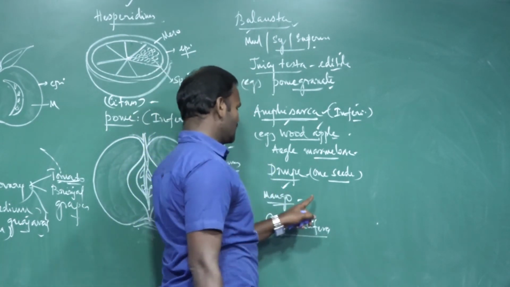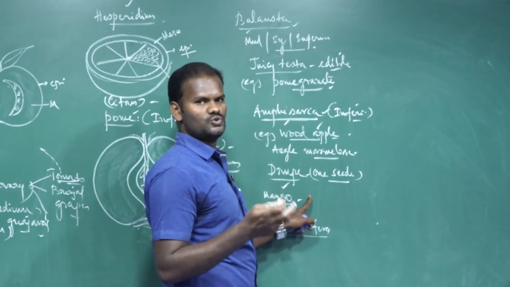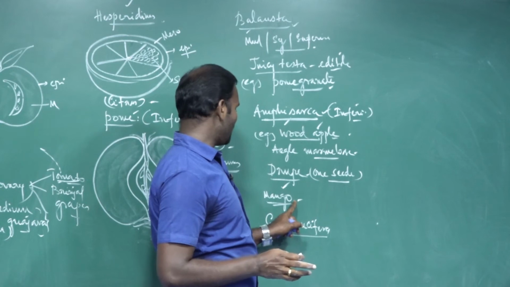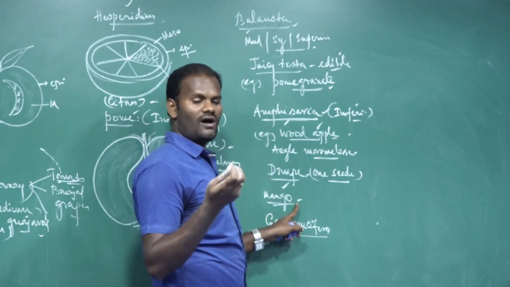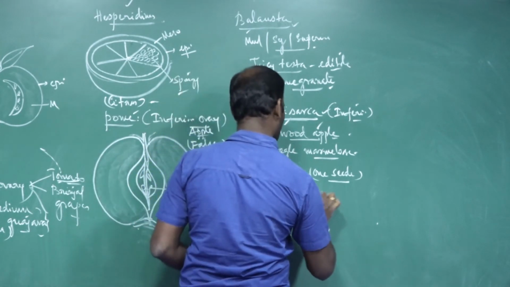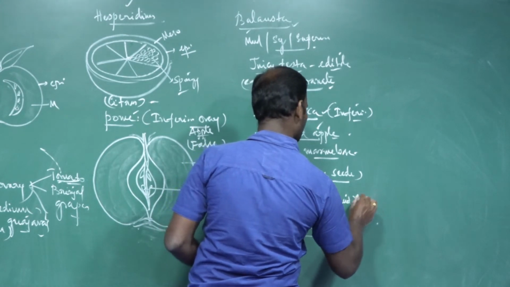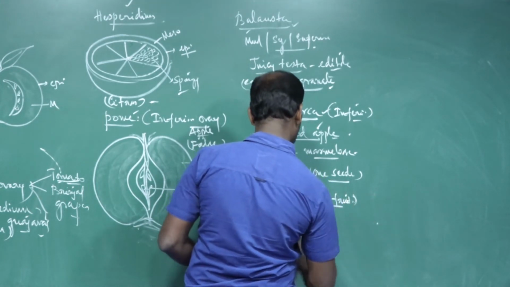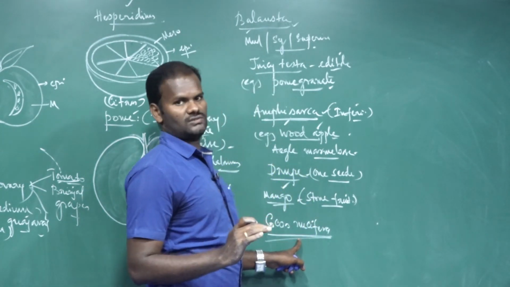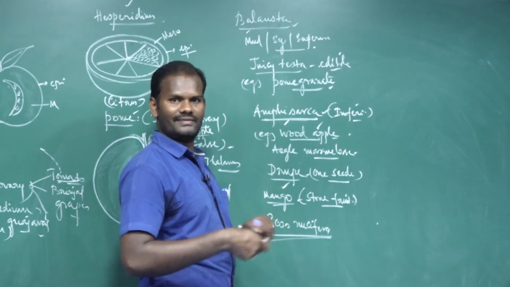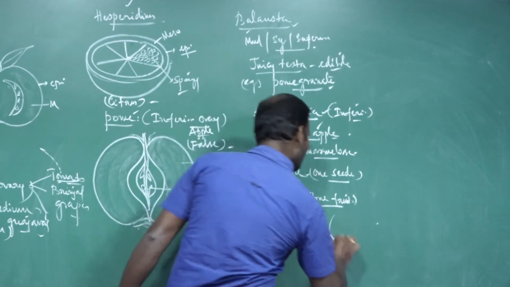In mango, the outer epicarp is skinny, which is edible. Middle fleshy mesocarp is the edible juicy portion. Inner hard endocarp is a hard portion, so they are called stone fruit. Then Cocos nucifera, coconut: mesocarp is fibrous, which is used for making coir, and the edible part is the liquid endosperm.